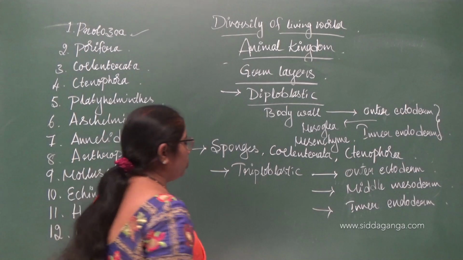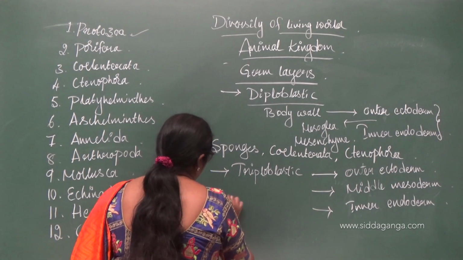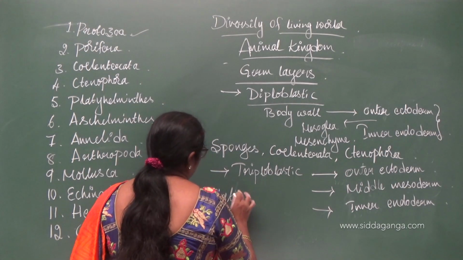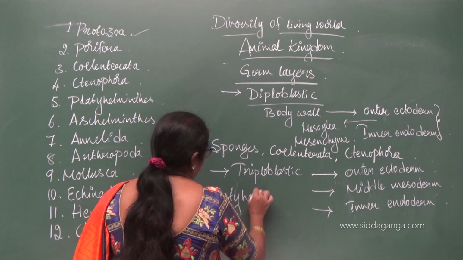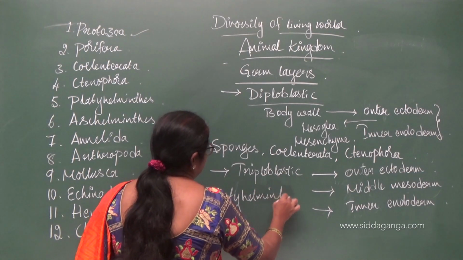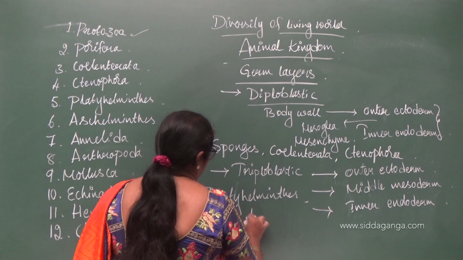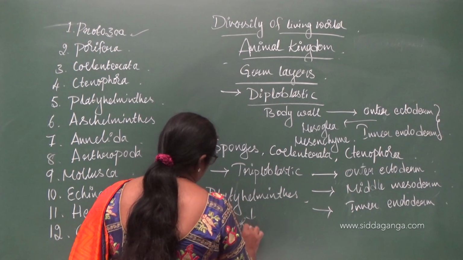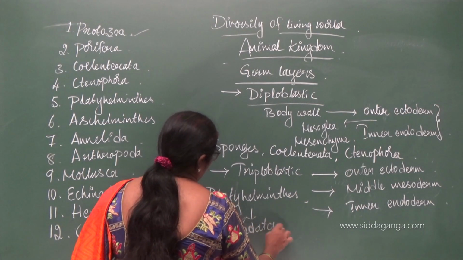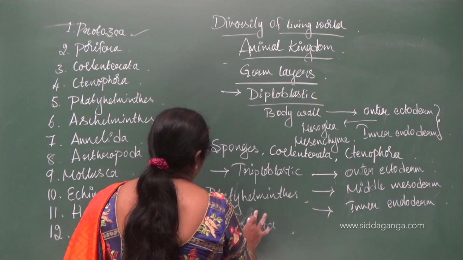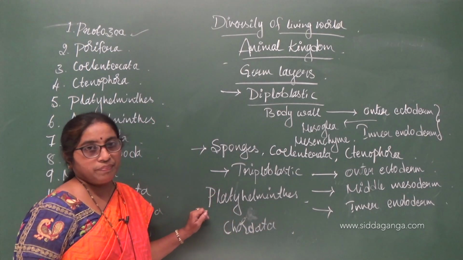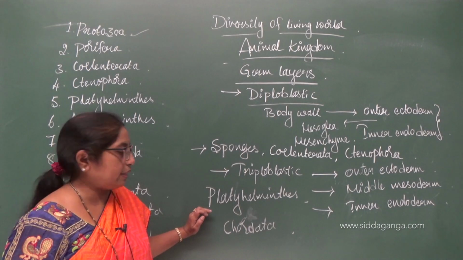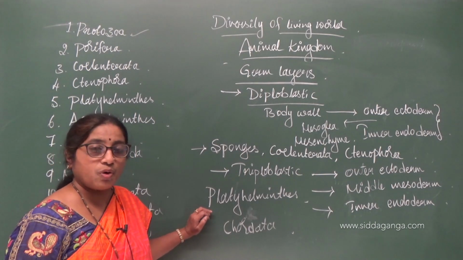Here we have the examples belonging to phylum Platyhelminthes to phylum Chordata. All of them will exhibit a triploblastic body wall.